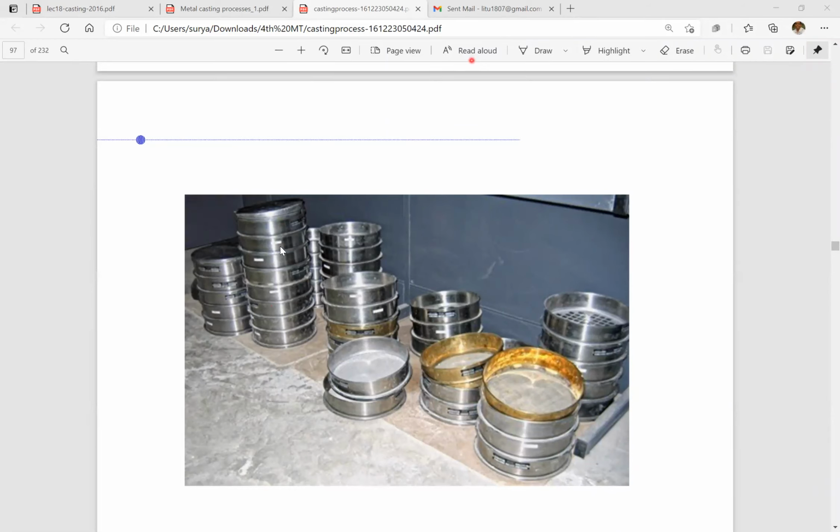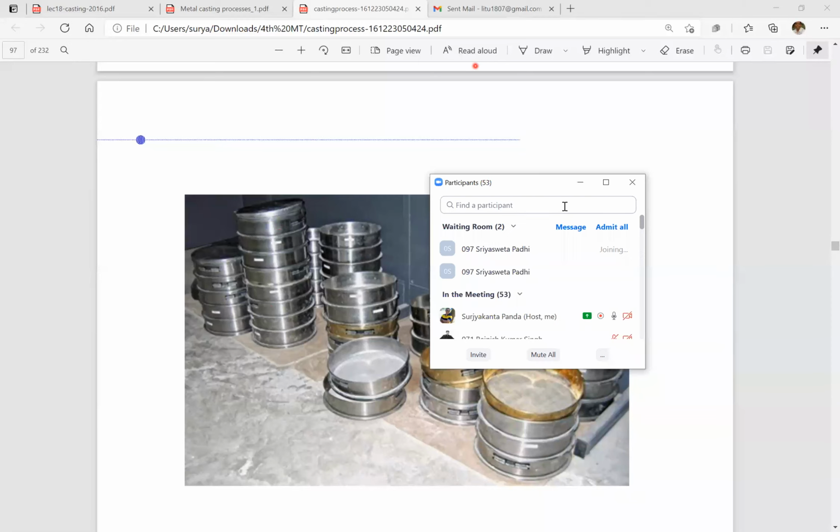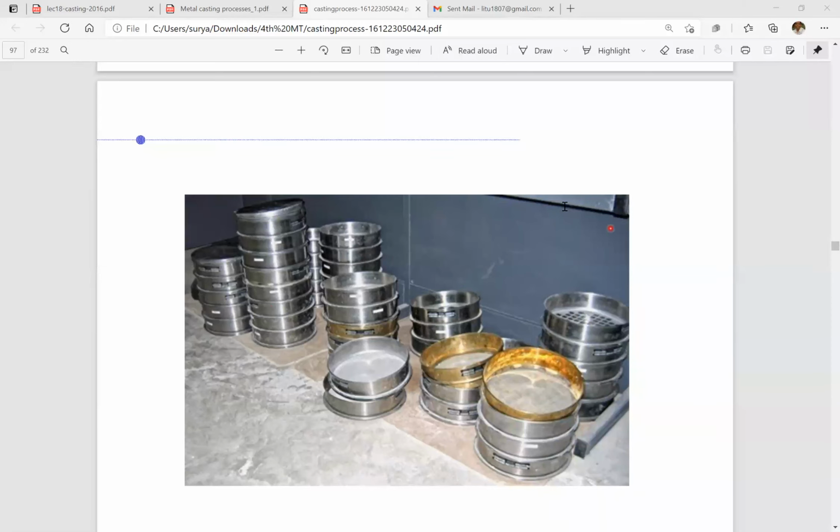Suppose the second sieve is 30 micron. So 30 micron means sand with grain size below 30 micron will pass through to the next sieve. Then again the grains are distributed according to the number of sieves. So the higher size grains will be collected in the upper sieves, and accordingly we can average out the size of the grains we have.